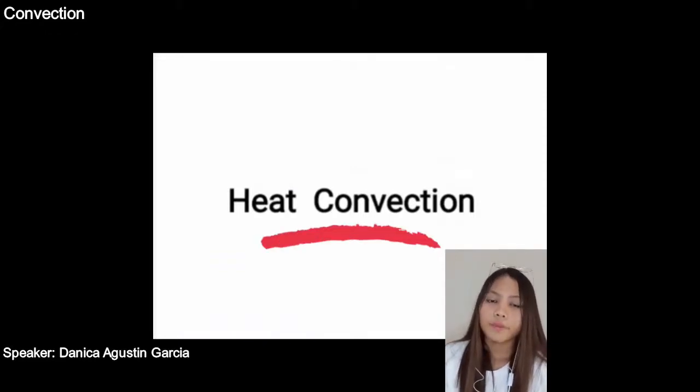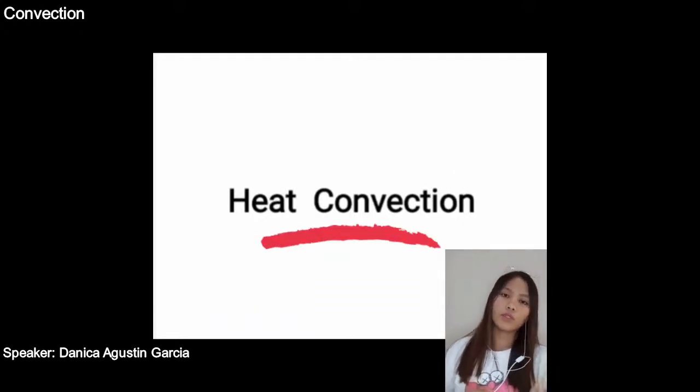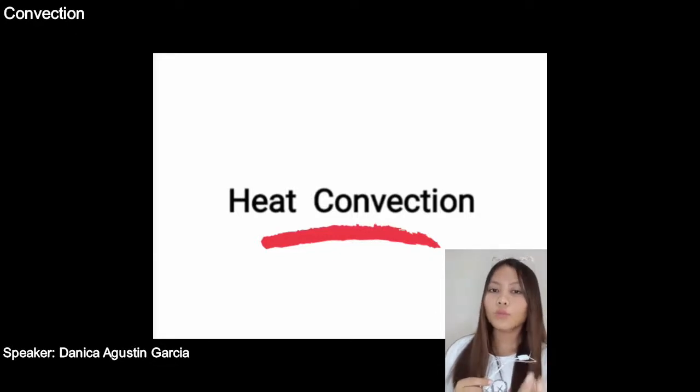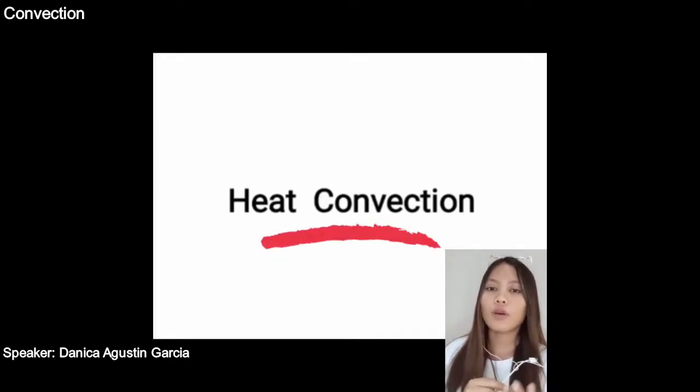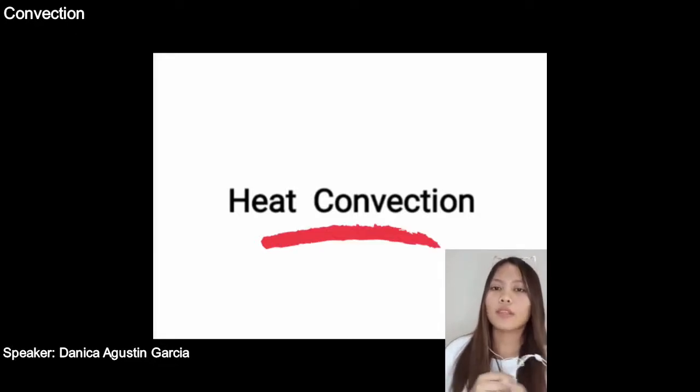But before that, what is it all about when we say heat of convection? Heat convection is a mode of heat transfer by the mass motion of a fluid such as air. Also, heat convection occurs at the surface of an object where the surrounding fluid is heated and moves energy away from the source of heat. Convective heat transfer occurs when the surface temperature differs from that of the surrounding fluid. So, that is heat of convection.